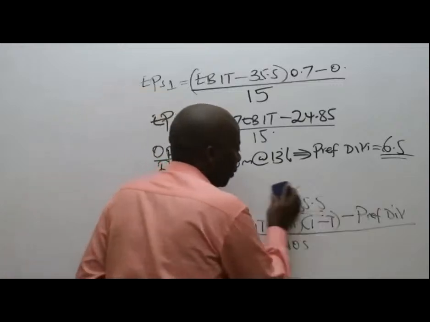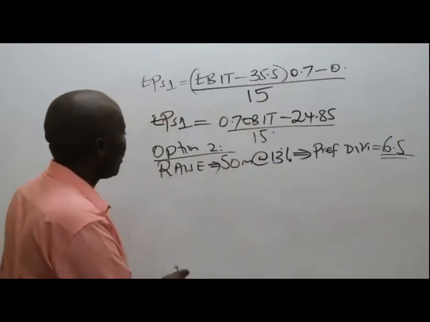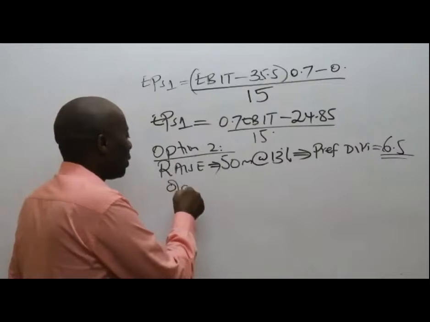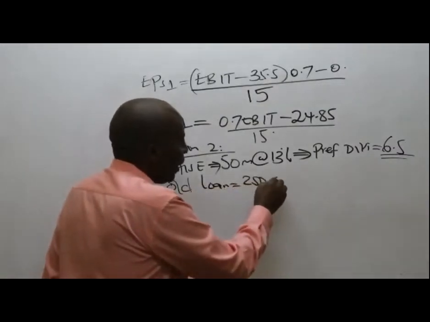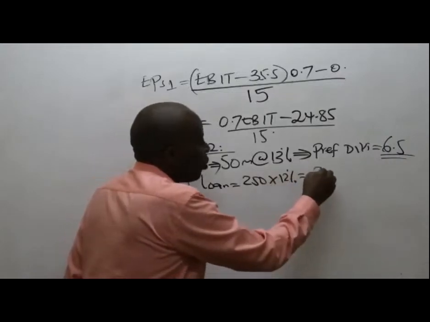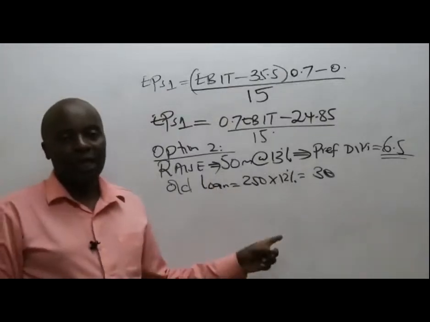So we'll only be left with one loan, the old loan that we had. There is no new loan here. The old loan was 250 million times 12%, which will give me 30 million. Thank you very much for raising that with us correctly.